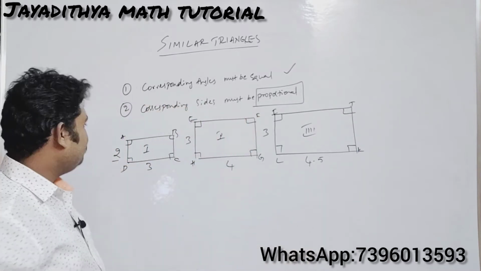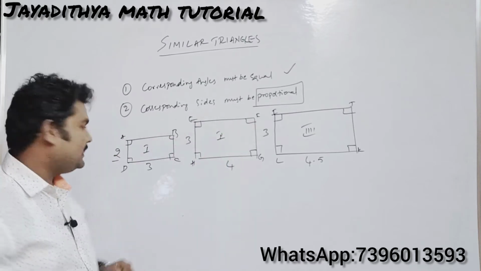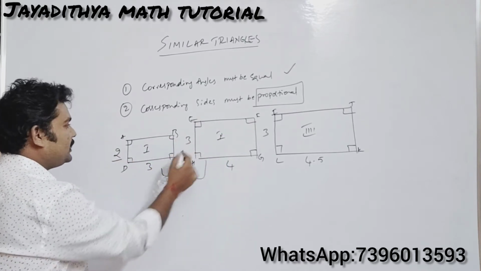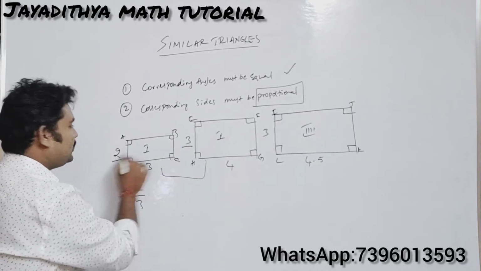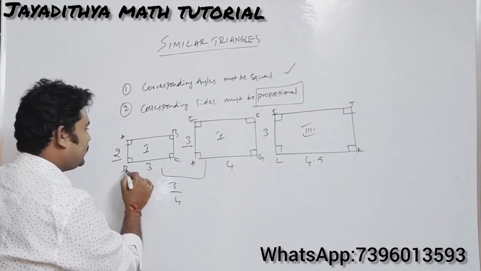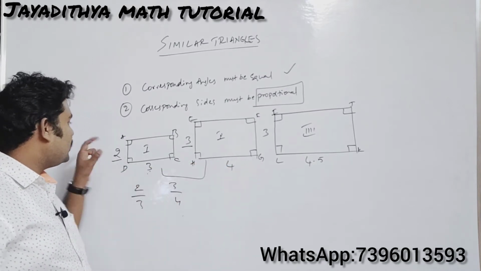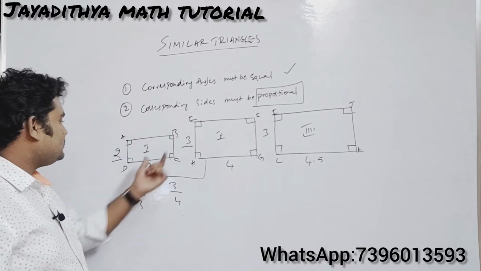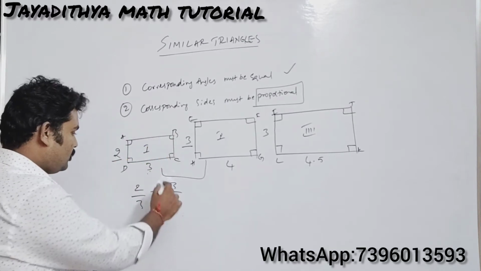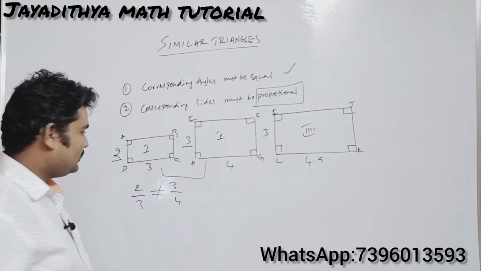I, J, K. Okay, so if you observe corresponding sides, let us take the ratio of the first two. The corresponding sides give 2 by 3 here, and 3 by 4 here. The ratio of DC and HG is 3 by 4, and the ratio of AD and EH is 2 by 3. So are the ratios equal here? No.